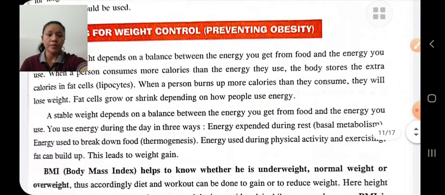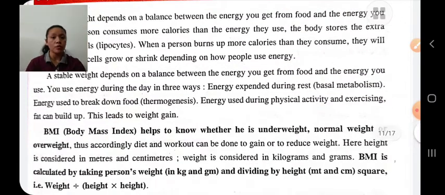BMI, body mass index, helps to know whether the person is underweight, normal weight, or overweight. And according to BMI, the person can take a diet or workout to gain or reduce weight. Okay, with the help of BMI, we can know whether we are underweight, normal weight, or overweight, and according to that we can take our diet and do workouts.